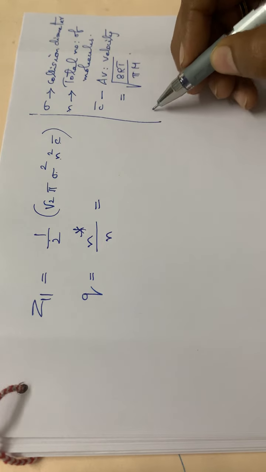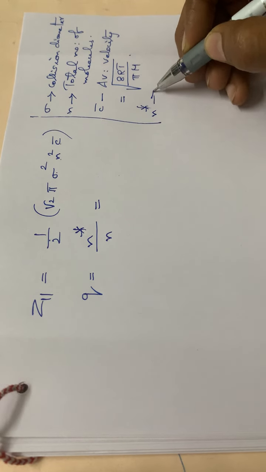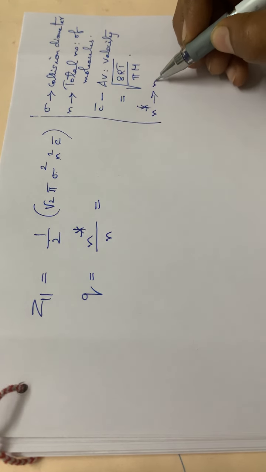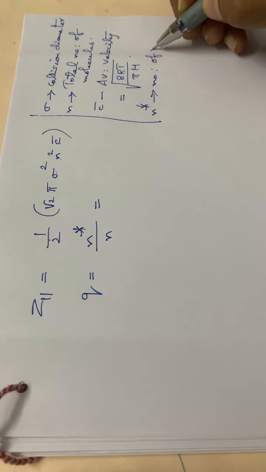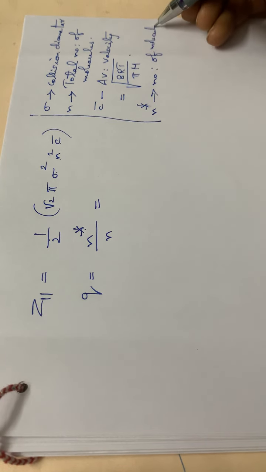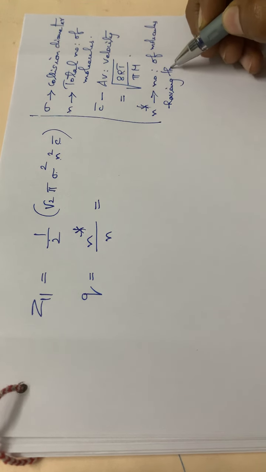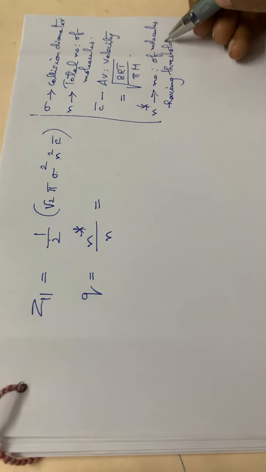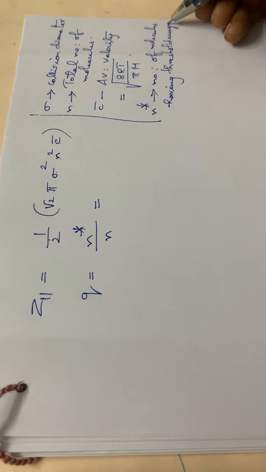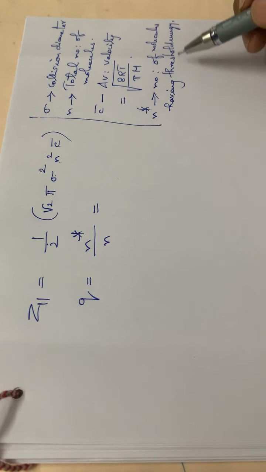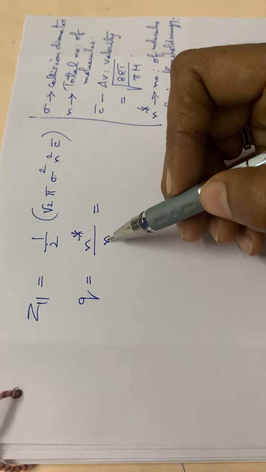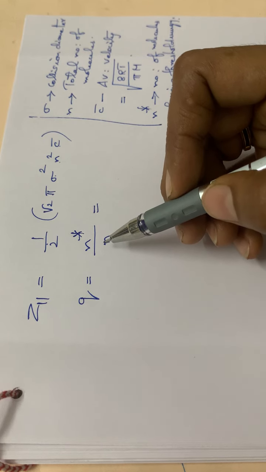And this n star, what is this n star? N star is the number of molecules having threshold energy. And what is n? N is the total number of molecules. Okay, n star is the number of molecules having threshold energy divided by n, the total number of molecules.